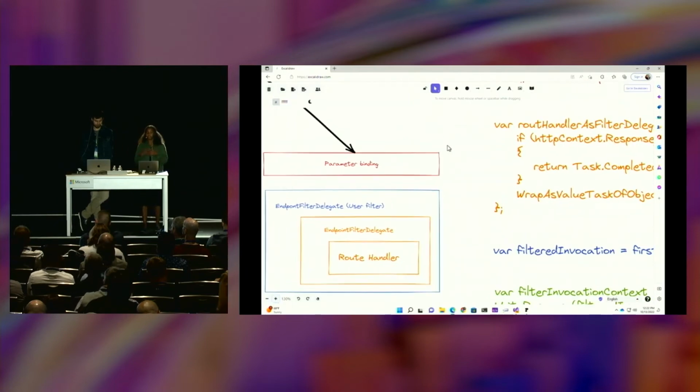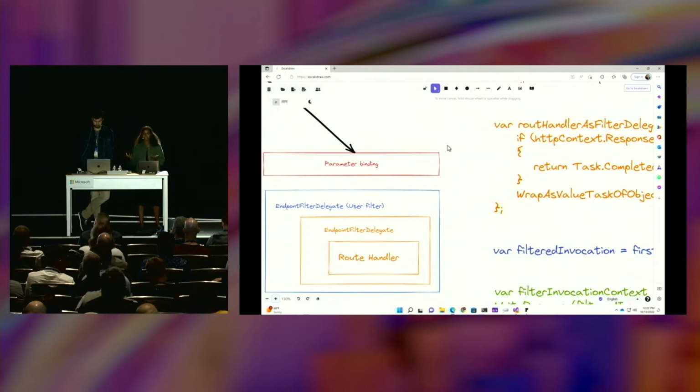The next relevant point to talk about is filter factory invocation and the construction of the filter invocation pipeline. That's how we refer to it in the code. And that's essentially the idea that we have this user's route handler. That's the core code that needs to be executed by the user. And we have a collection of filters that need to run around that in a nesting doll fashion, very similar to what happens with middleware. So you can think of the concept of execution flow as the same between filters and middlewares.